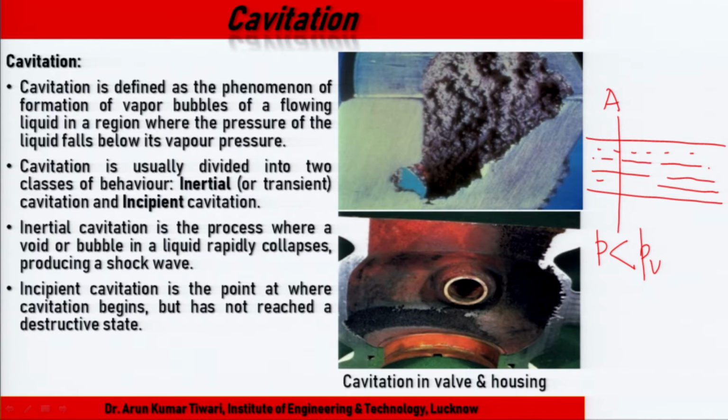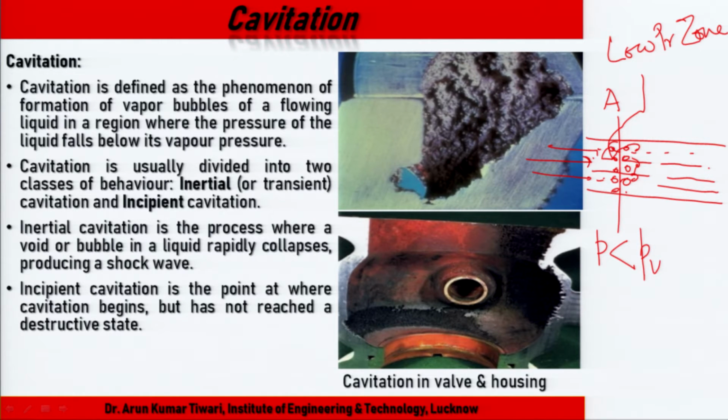If pressure goes below the vapor pressure, bubble formation takes place at this point, millions of bubbles. This is known as the low pressure zone, where multiple millions of bubbles form with the help of the flowing fluid.